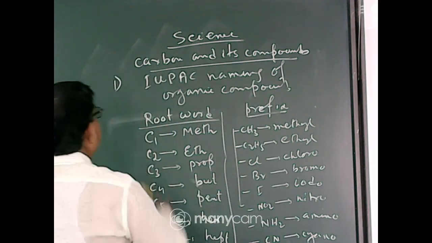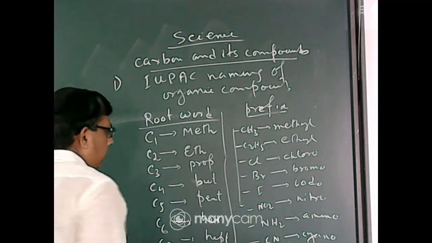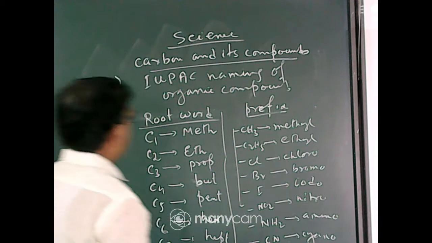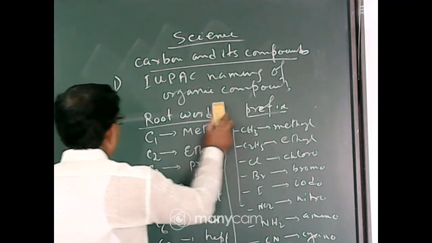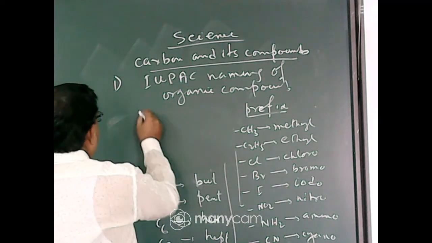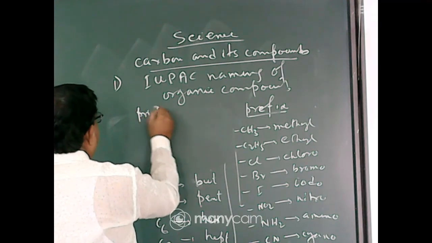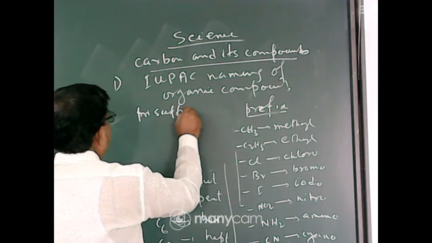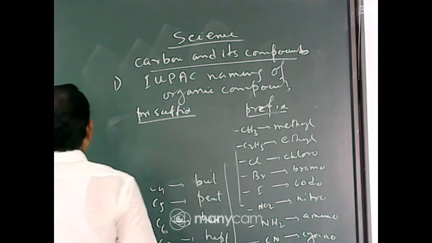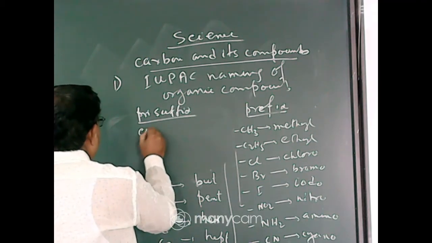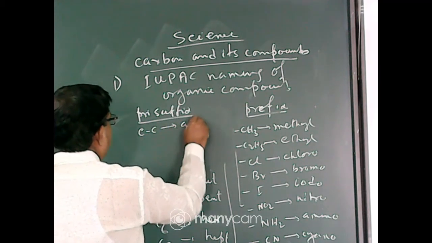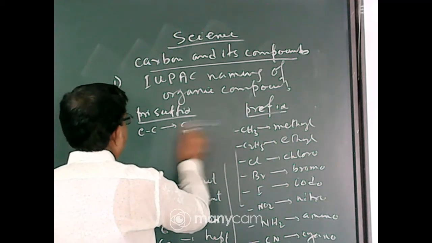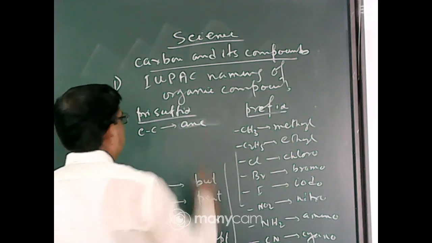Now next, have you written the root word? I will erase the root word. Next, primary suffix. The primary suffixes are three. If a carbon-carbon single bond is present in the compound, then it is called ane, A-N-E.